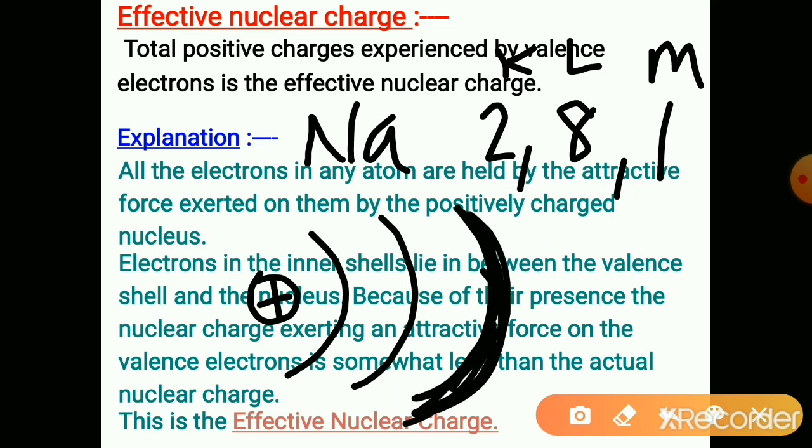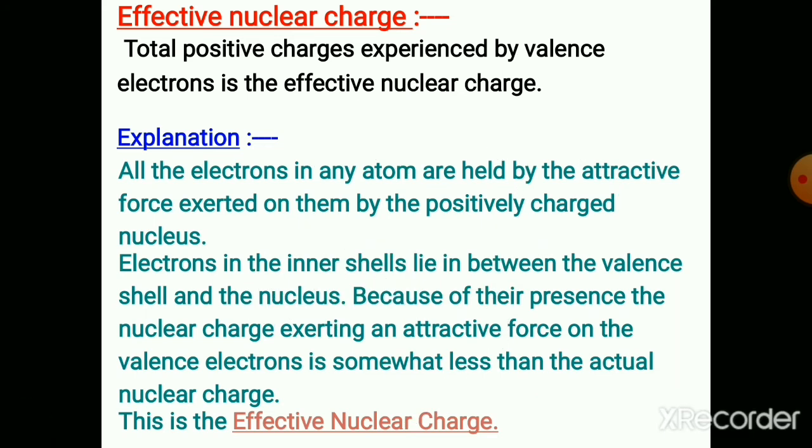In between the third shell and the nucleus, the first and second shell electrons are there. Due to the presence of the inner electrons, the valence electrons experience less nuclear charge.